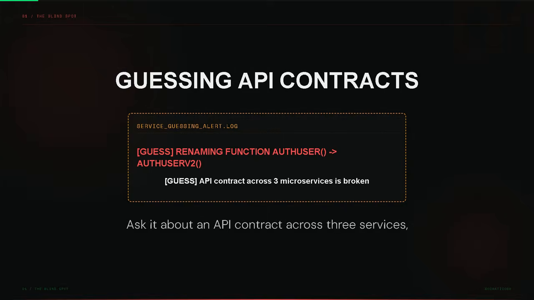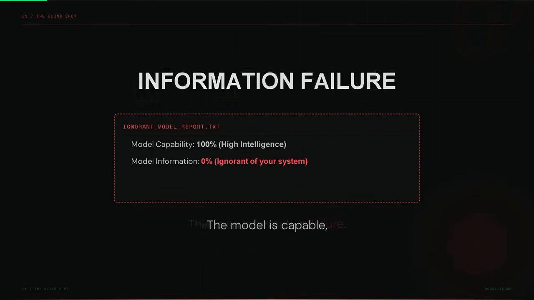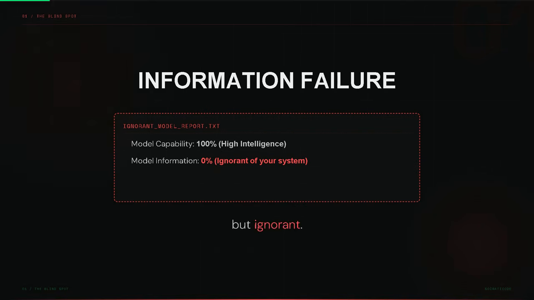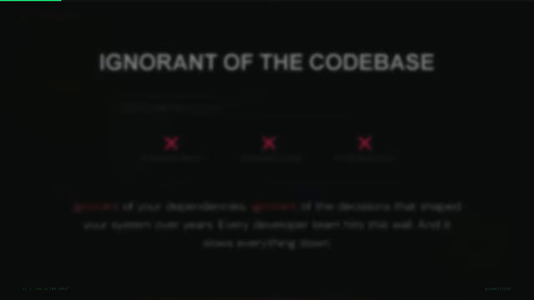This is not a model failure. This is an information failure. The model is capable but ignorant. Ignorant of your architecture. Ignorant of your dependencies. Ignorant of the decisions that shaped your system over years. Every developer team hits this wall, and it slows everything down.